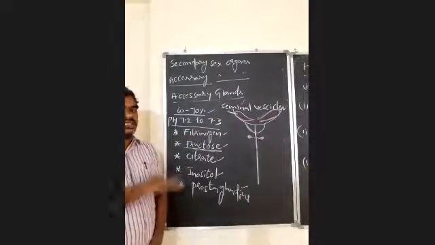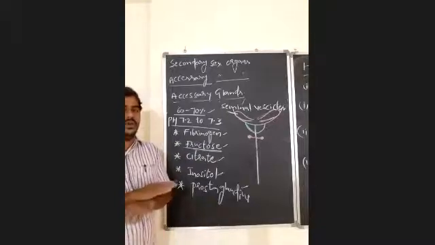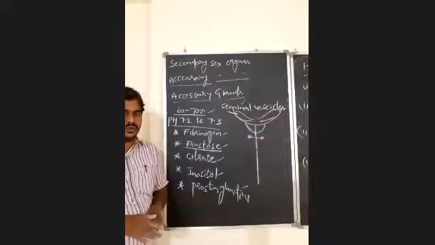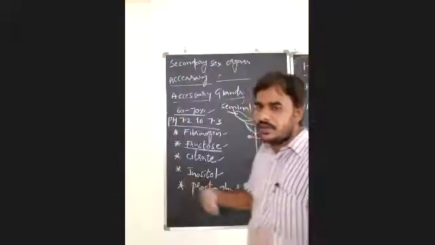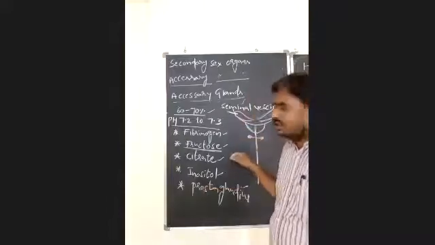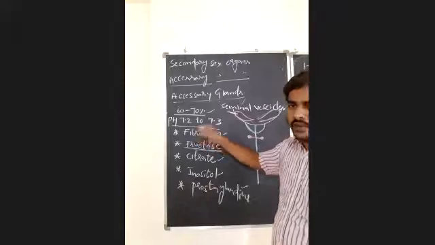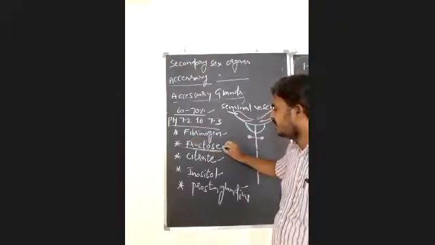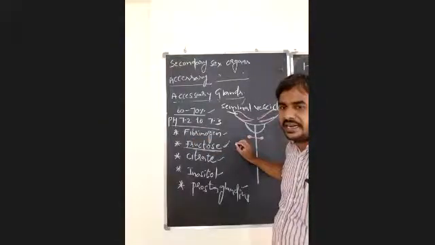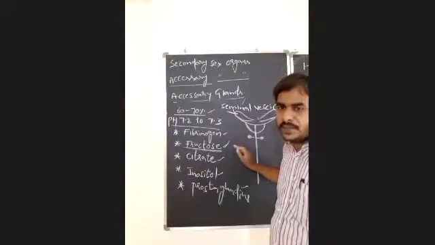Fructose is not present in the body of a female human being. In any part of the female body, in any secretion of the female body, there is no fructose. Whenever there is insemination, that is, release of semen into the female genital tract during copulation, only then can we find fructose in the female genital tract. Otherwise, there is no chance for the presence of fructose in the female body.